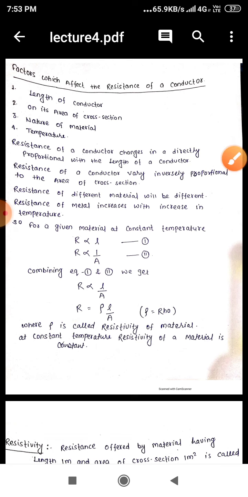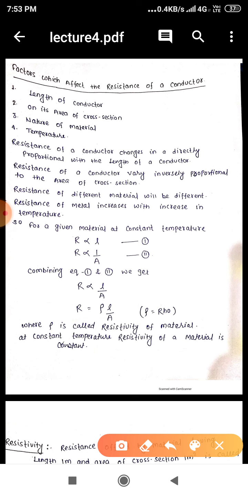Third, resistance of different materials will be different. Students, you know, resistance for copper is low, and for silver it is low, but if you take other materials like iron or zinc, then the resistance will be high.